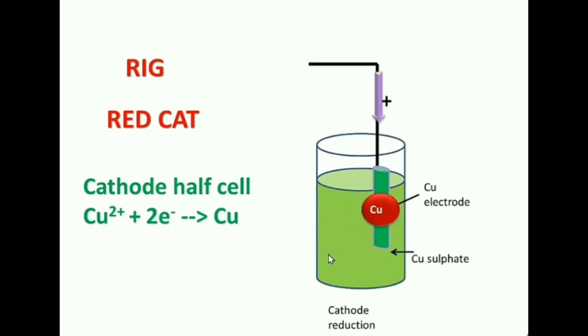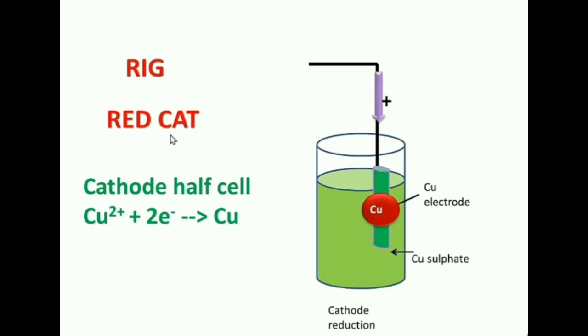Here in this half cell, reduction takes place. Reduction means gain of electrons. Where does this reduction take place? Reduction takes place at cathode.